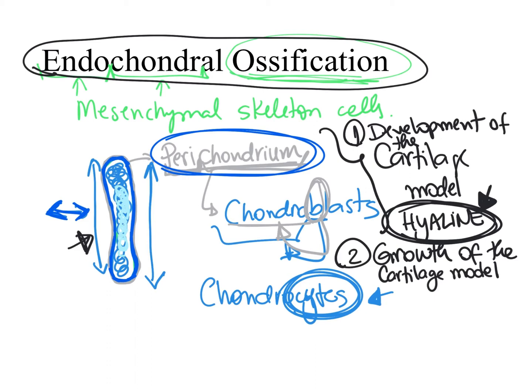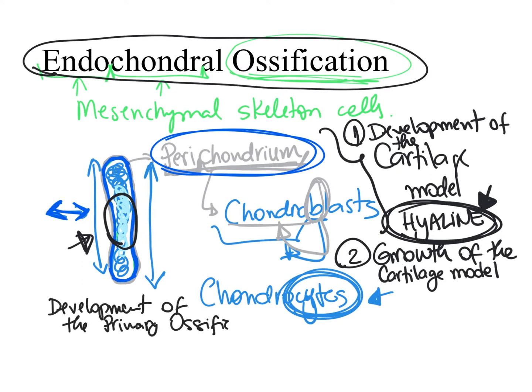And since it starts at the center of the cartilage model, we call that the development of the primary ossification center, because it started at the center where we had the chondrocytes dying. And the third phase, the development of the primary ossification center, is characterized by blood vessels going through the perichondrium and reaching the middle of the cartilage model.